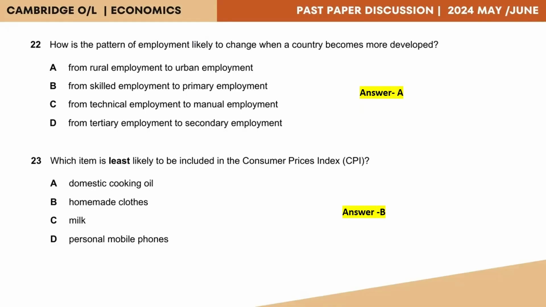So out of these, option B is the correct answer because of homemade clothes. Generally, clothing, like I said, is important. However, the fact that it should be homemade is not an essential component. Hence, it is least likely to be included in the consumer price index.